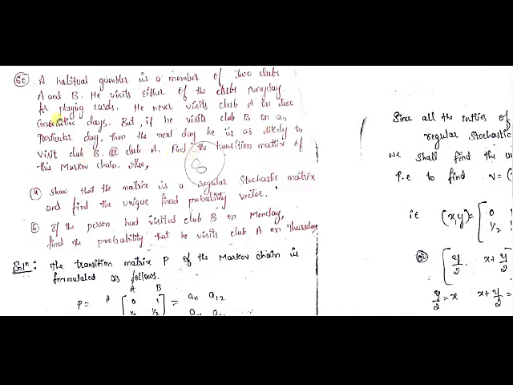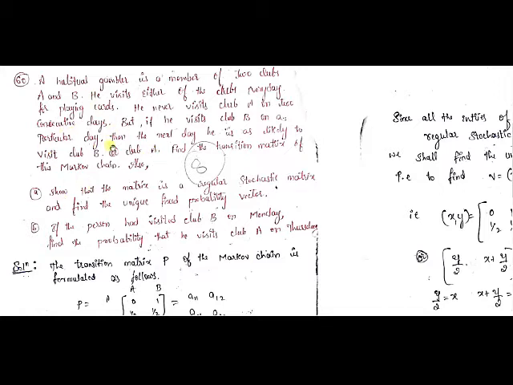See, the first and foremost thing is, let us understand the problem given carefully. Here a habitual gambler is a member of two clubs A and B. He visits either of the clubs every day for playing cards. Next, he never visits club A on 2 consecutive days. But if he visits club B on a particular day, then the next day he is as likely to visit club A or B. Anything is fine for him. Okay.